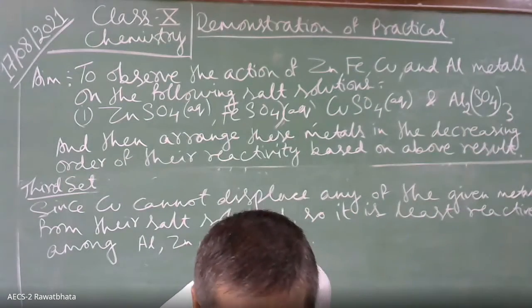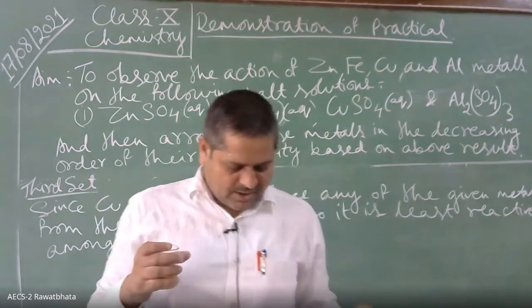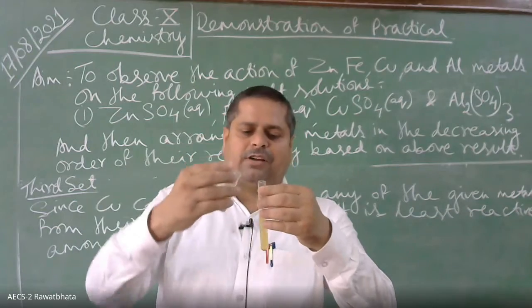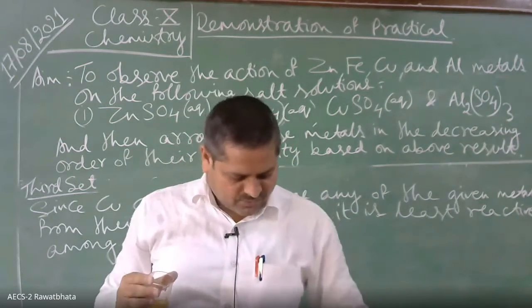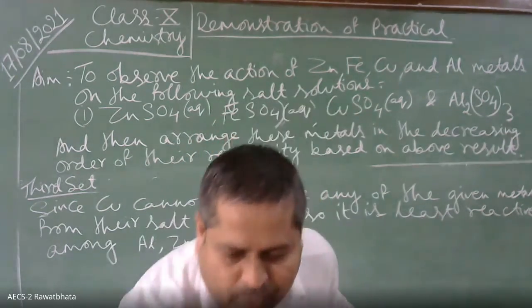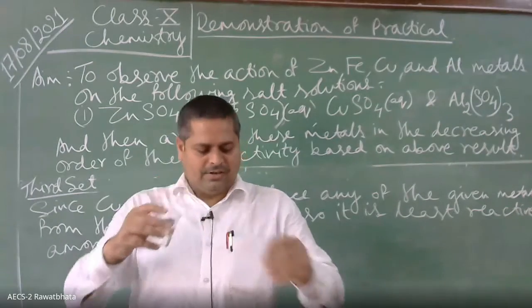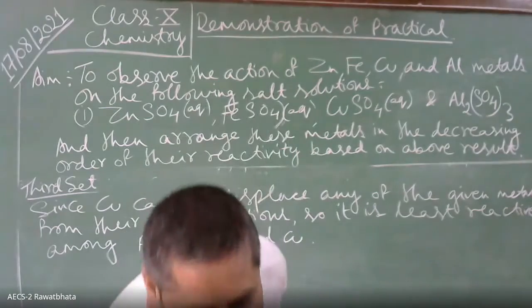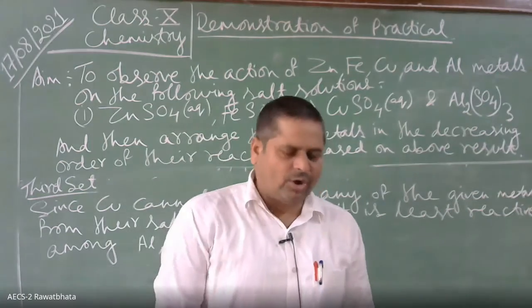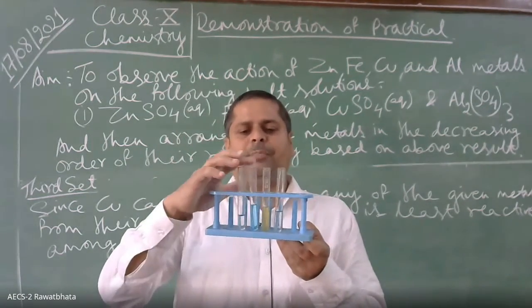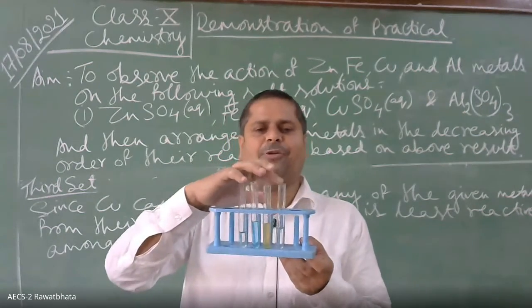In the third one we will take iron sulfate. This is iron sulfate, children. And in the fourth, we will take which solution? Which salt solution? Aluminium sulfate. Okay. So this is the fourth set. We have taken 4 salt solutions, namely zinc sulfate, copper sulfate, iron sulfate, and aluminium sulfate.